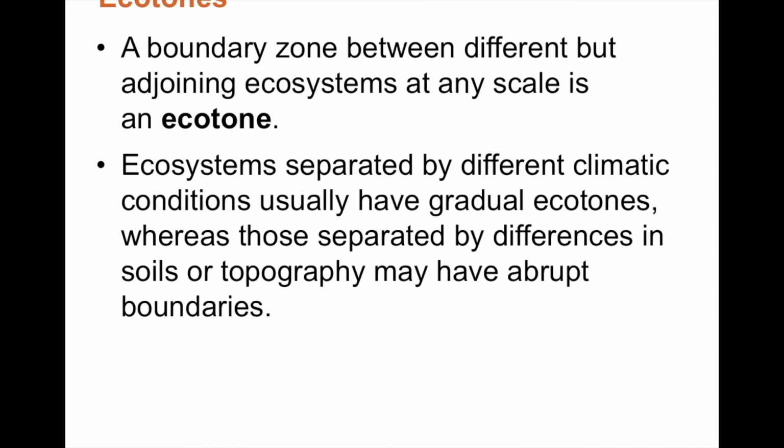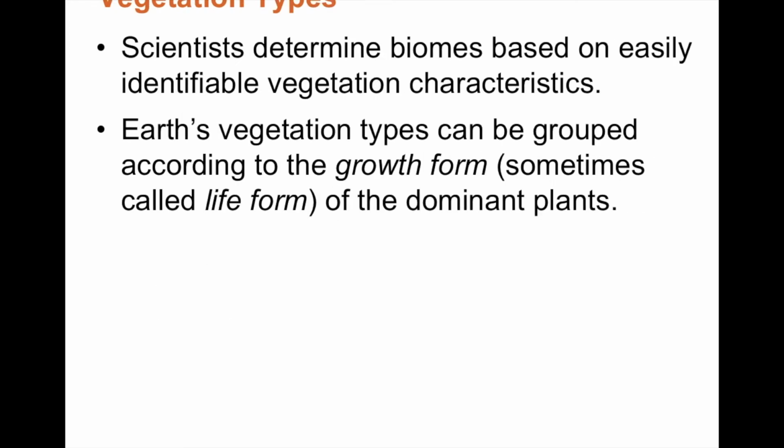Now, a boundary zone between two different adjoining ecosystems at any scale is an ecotone. Ecosystems separated by different climatic conditions usually have gradual ecotones, whereas those separated by differences in soils or topography may have abrupt boundaries. Like we said, scientists determine biomes based on easily identifiable vegetation characteristics.